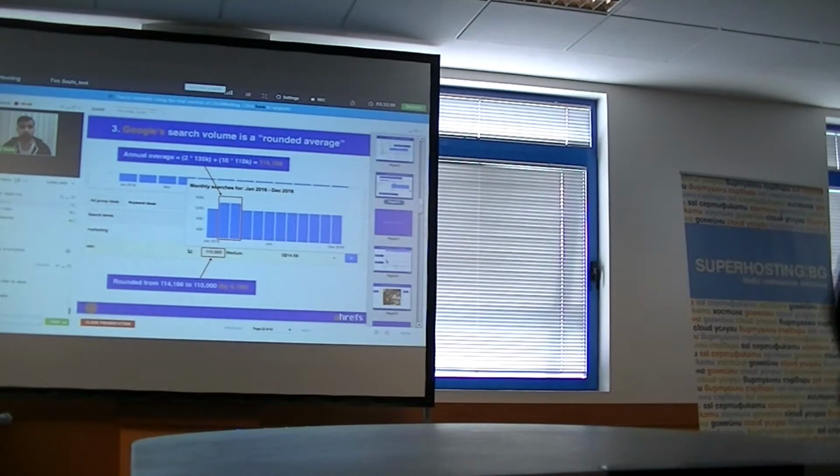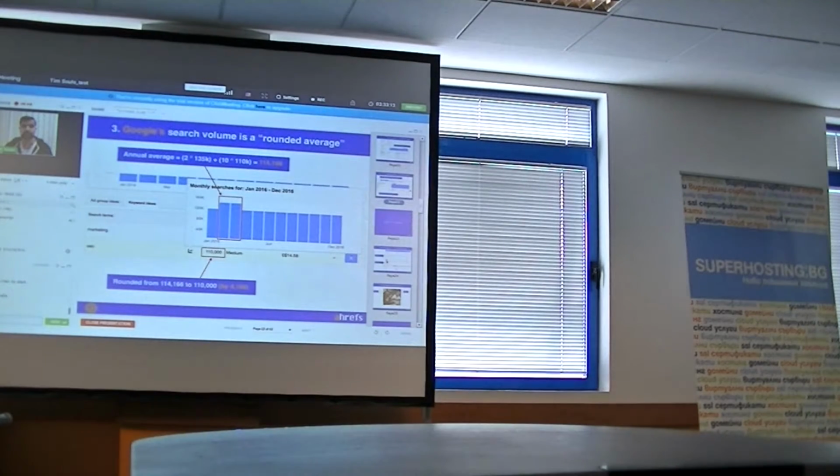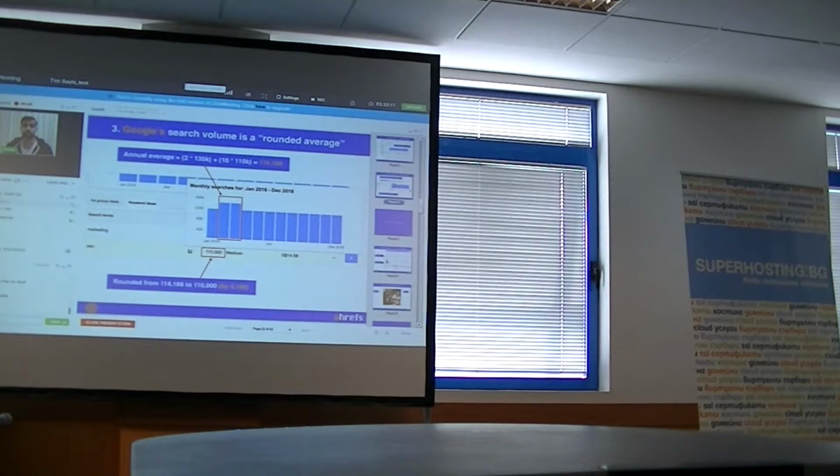But then if you hover over a little icon that shows the annual trend, so basically 12 months, and what the search volume was for each month, you can see that for 10 of these months, the search volume was 110K, and for 2 of these months, the search volume was 135K.